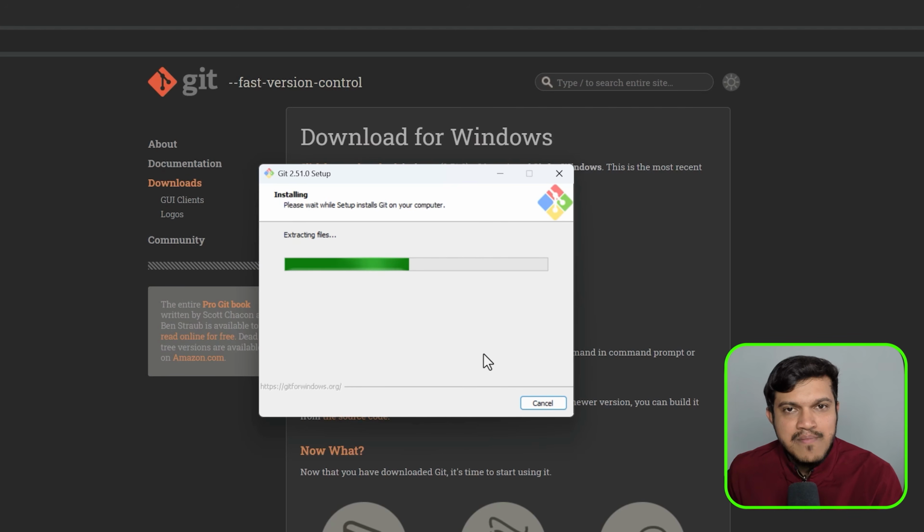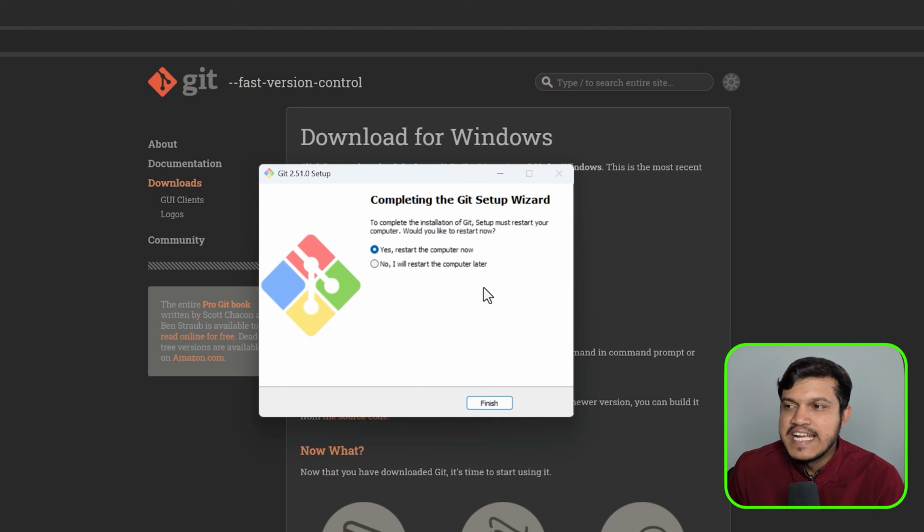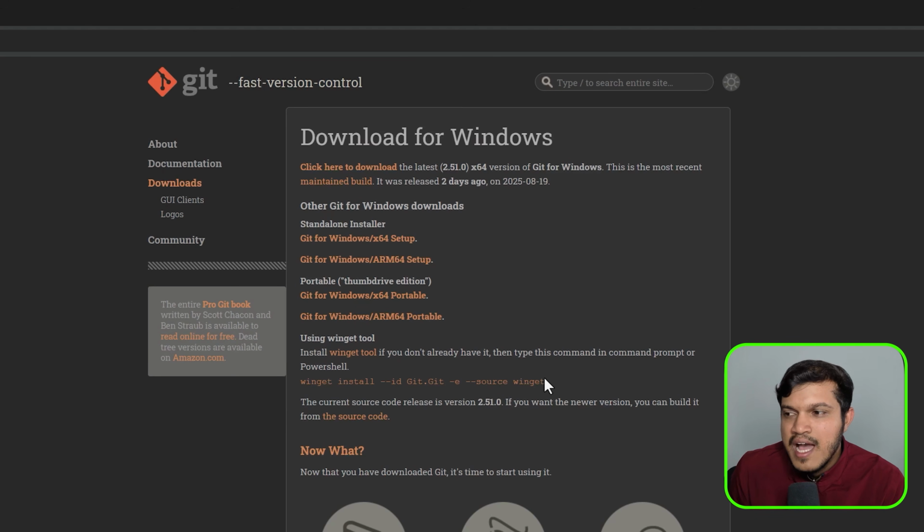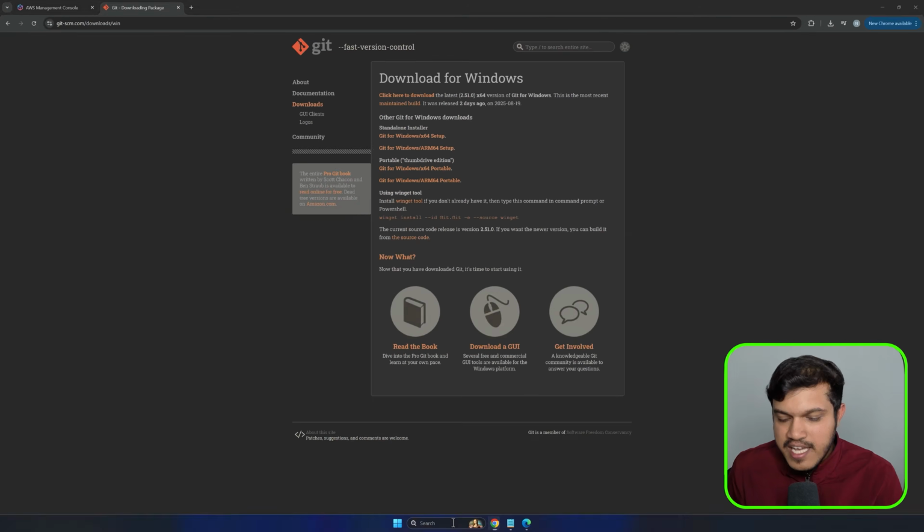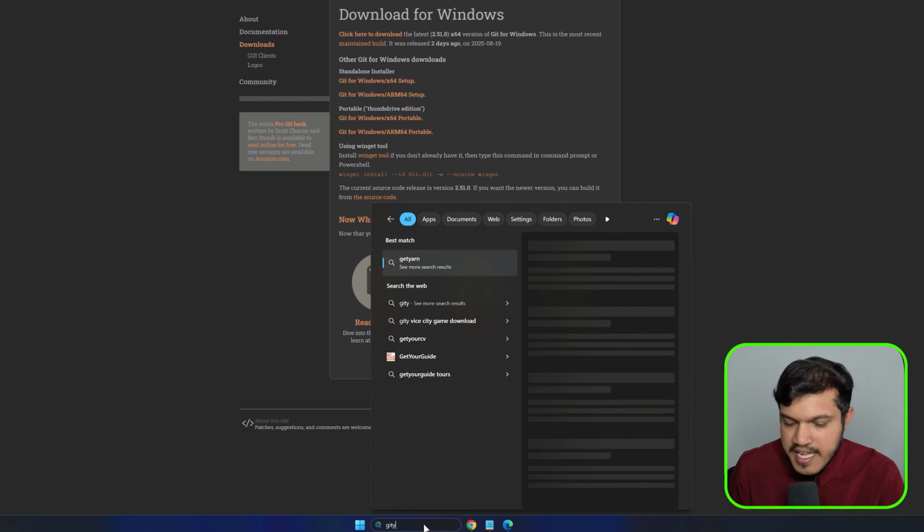And within no time, it will be installed. As you can see, it is installed. It is asking me to restart the computer, but I'll do that later. Whenever you install any software on your machine, sometimes it may ask you to restart to make it work, but fine, I'll be doing that later. You need not do it at that instance itself. I'll say here next. Okay, I mean the finish option which you had there. Sometimes you'll also get the pop-up to start the Git Bash directly. If not, you can just search for Git Bash here.